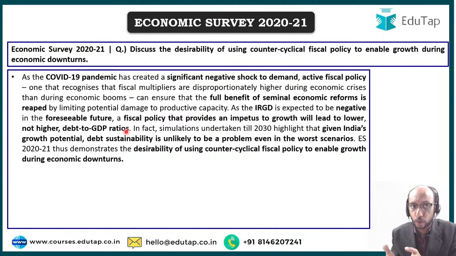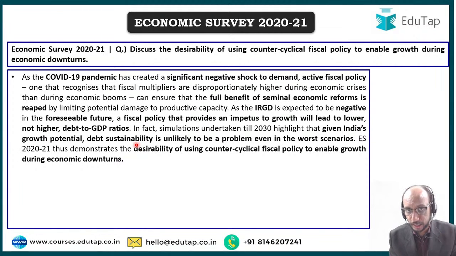इंडिया का जब GDP ग्रो हो जाएगा तो ऑटोमेटिकली डेट टू GDP रेशियो विल अगेन कम बैक अंडर कंट्रोल, विल अगेन कम डाउन टू लोअर रिस्पेक्टेबल levels. Why? Because India has growth potential, India can grow, and debt sustainability is not going to be a problem even in the worst case scenarios.